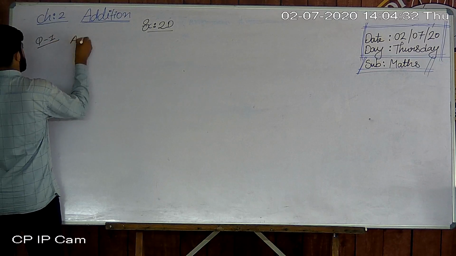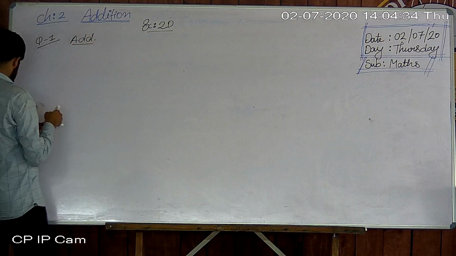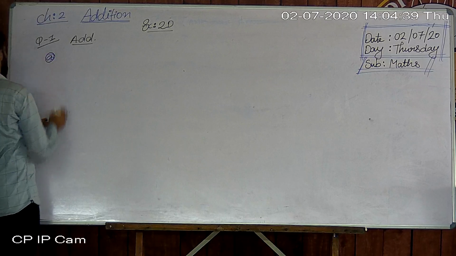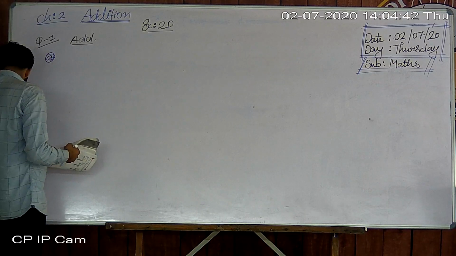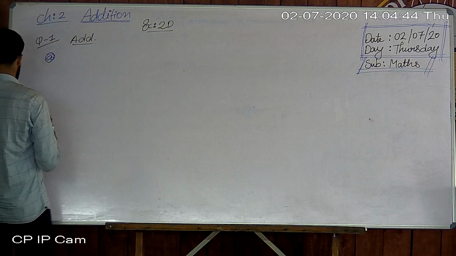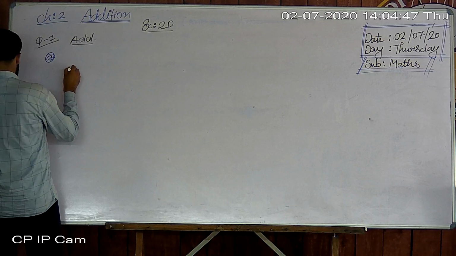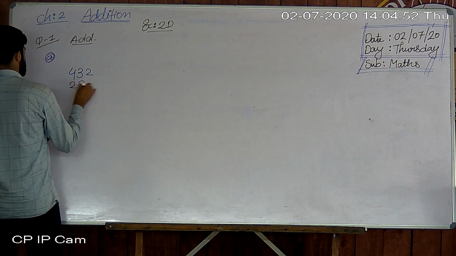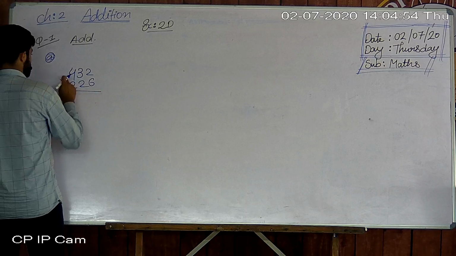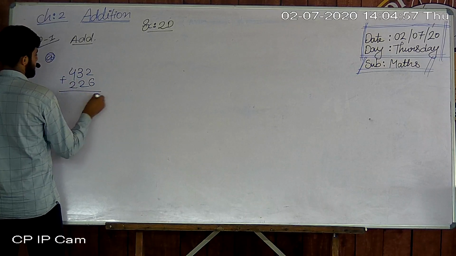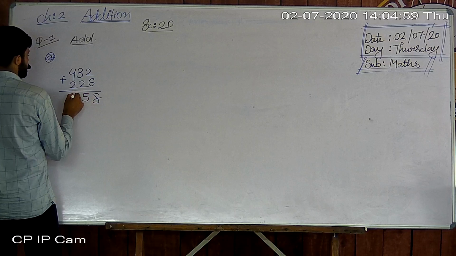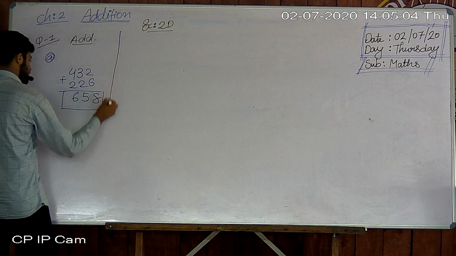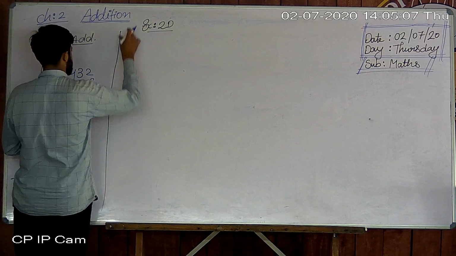Add. Question number 1 is what? Add. So here the question is for addition only. Question A is 432 plus 226. So 6 plus 2 is 8. 3 plus 2 is 5. 4 plus 2 is 6. So our answer is 658.